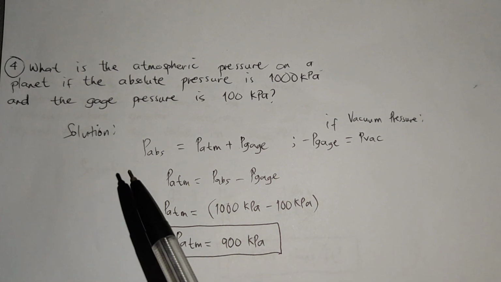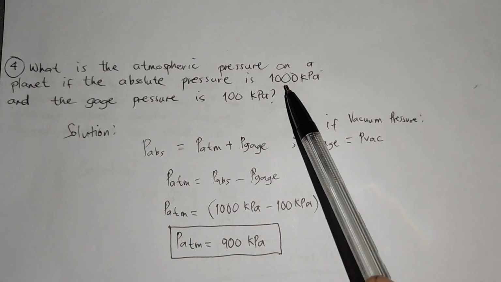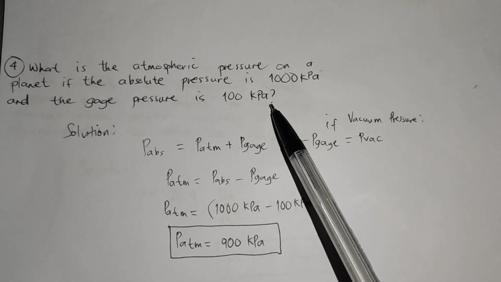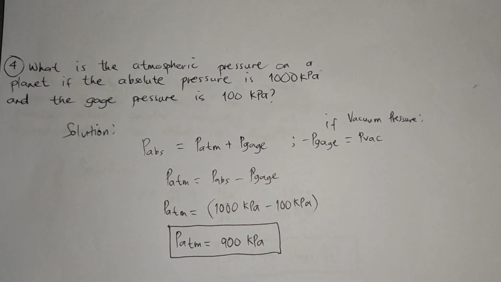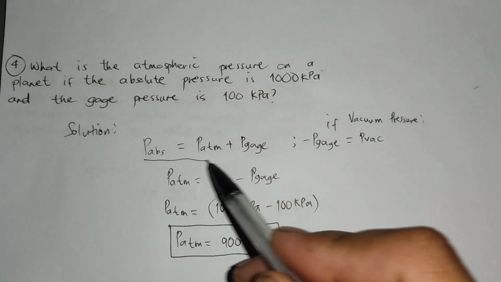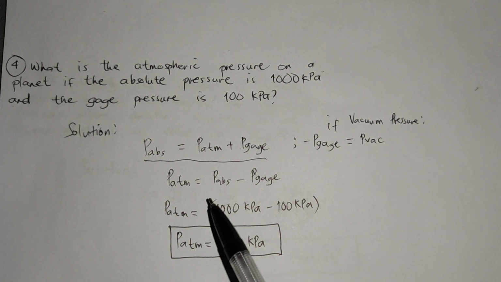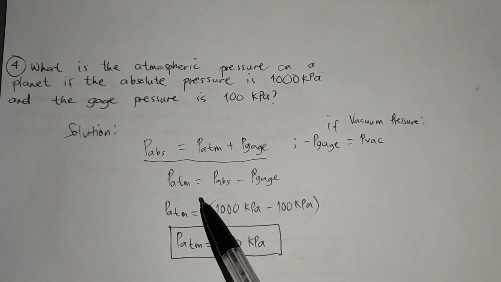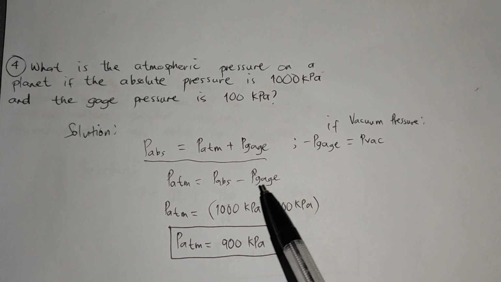May binigay na absolute pressure which is 1,000, may binigay na gauge pressure which is 100 kilopascals. So both kilopascals sa kanilang unit. Ang hinihingi is atmospheric pressure. So from this, in-arrive natin yung formula for atmospheric pressure. So P sub atmospheric is equals to P sub absolute minus P sub gauge.